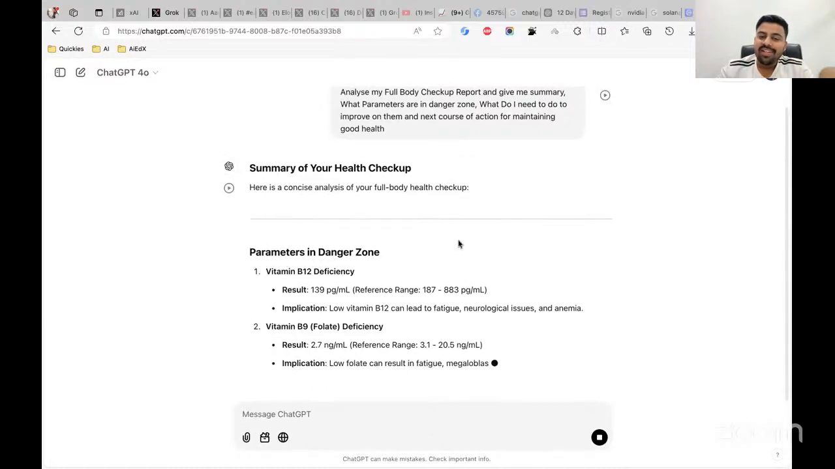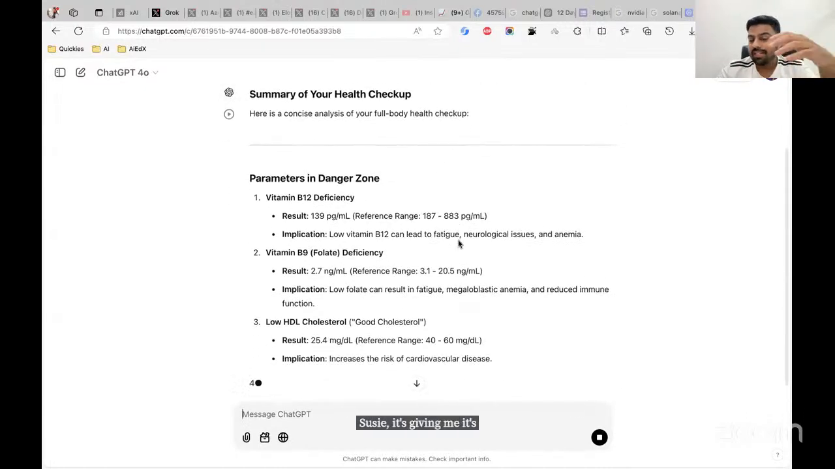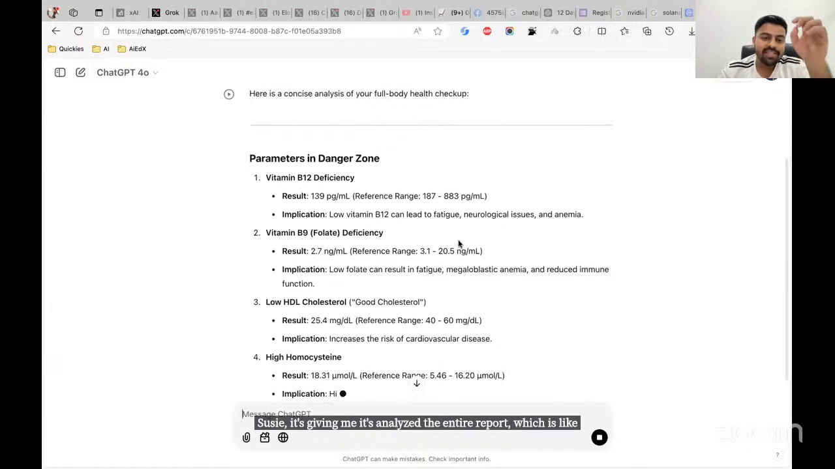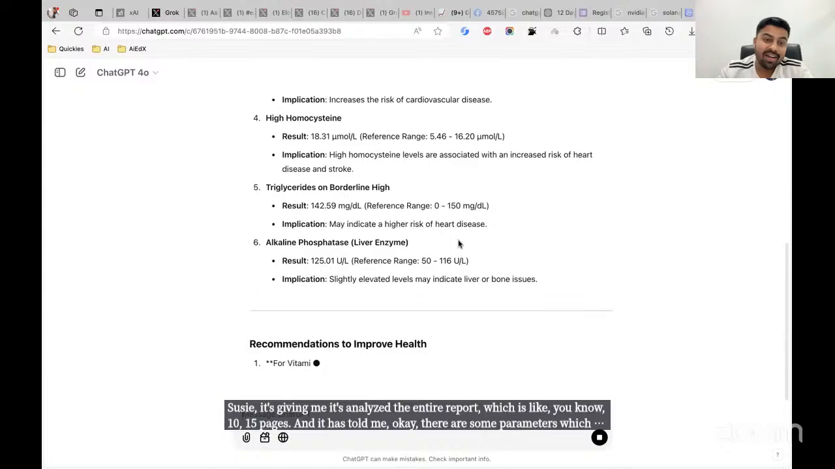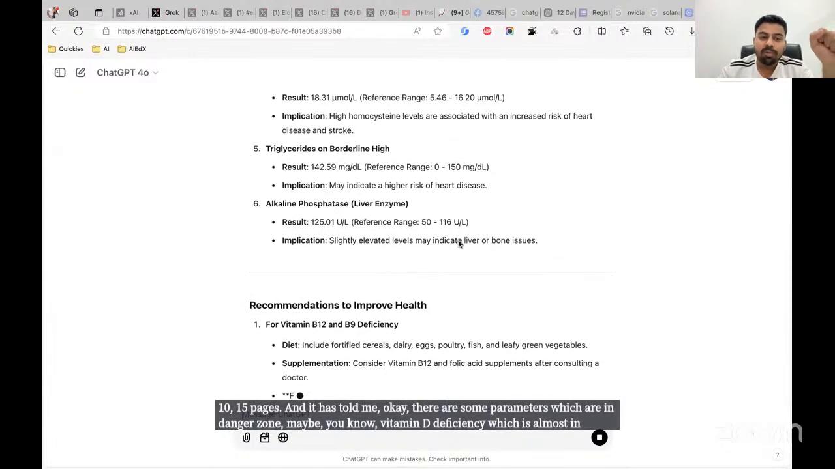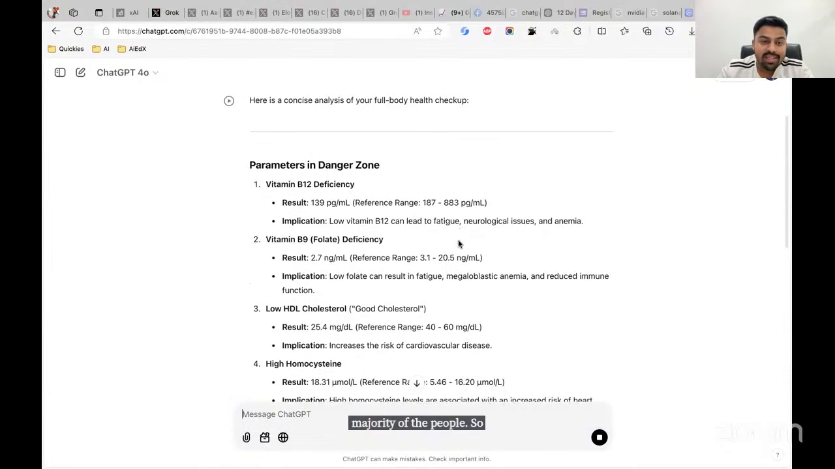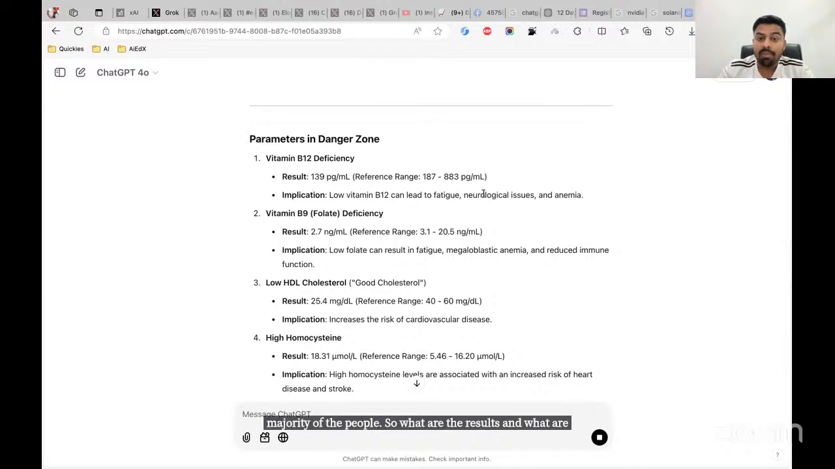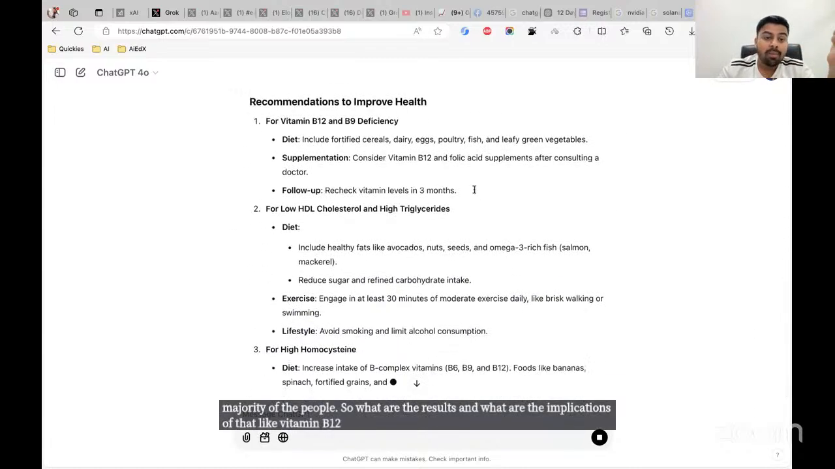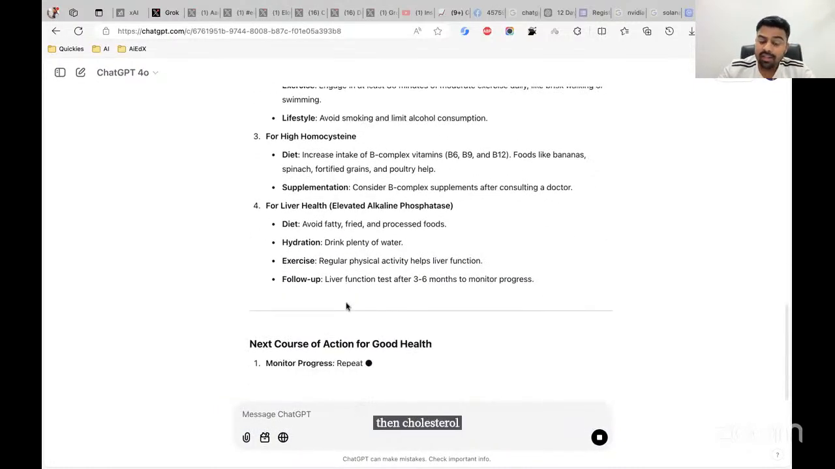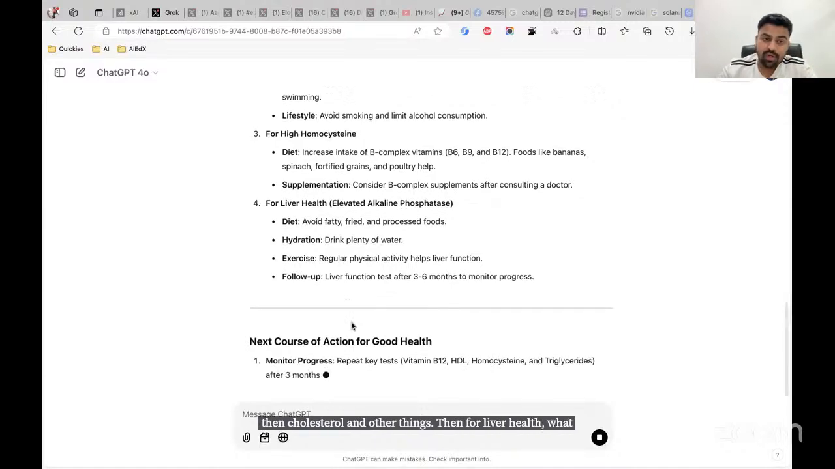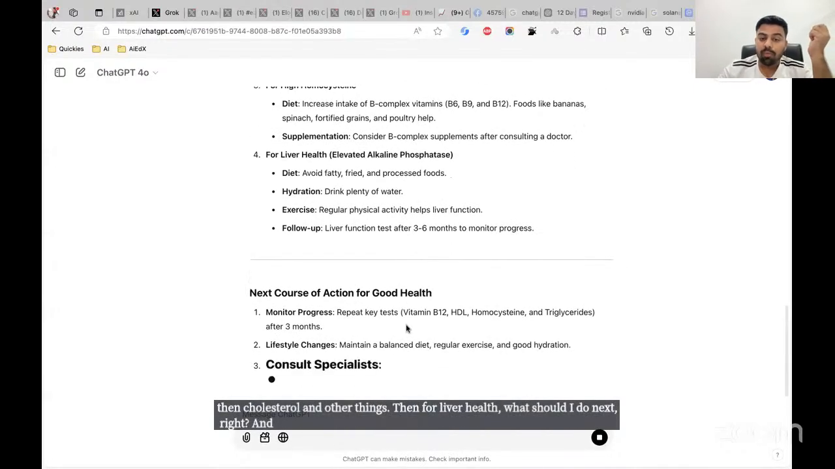So you see, it's analyzed the entire report, which is like 10, 15 pages. And it has told me there are some parameters which are in the danger zone, maybe vitamin D deficiency, which is almost in the majority of people. So what are the results and implications of that, like vitamin B12 and D deficiencies, recommendations to improve my health based on these deficiencies, then cholesterol and other things. Then for liver health, what should I do next, right? And the next course of action for my good health.